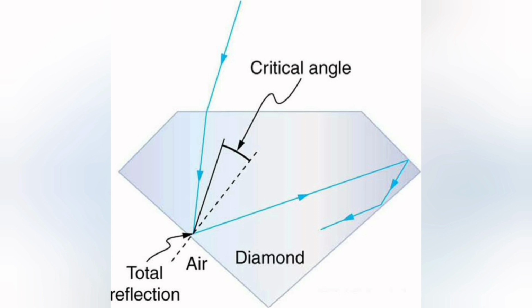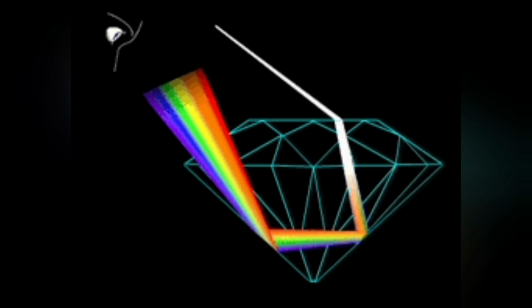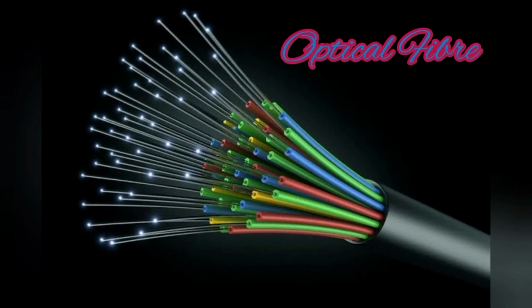As the critical angle is low, the total internal reflection will take place at very small values of angle of incidence. If you observe the figure, you can observe that multiple reflections are taking place in the diamond, and the angle is very small. Because of these multiple reflections taking place in the diamond, it sparkles, which we call brilliance of diamond. So the brilliance of diamond is due to total internal reflection. The next application of total internal reflection is optical fibers.